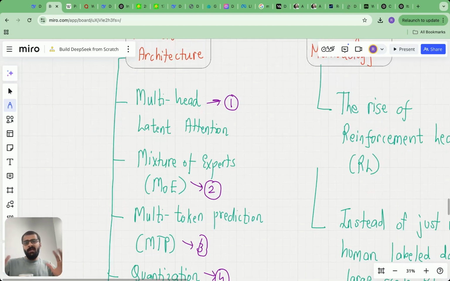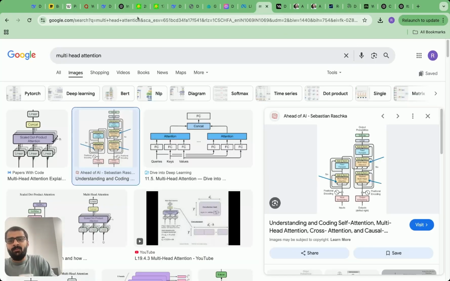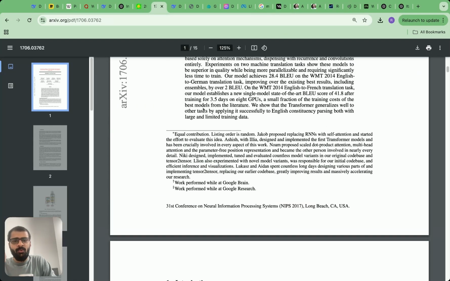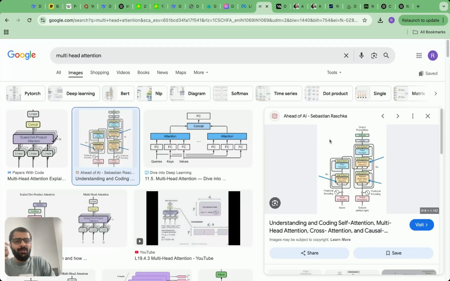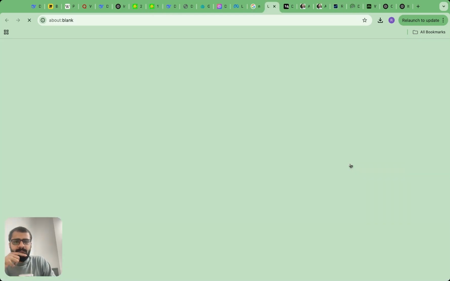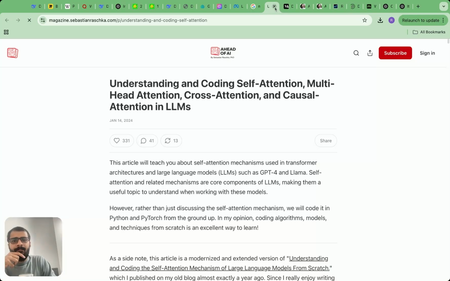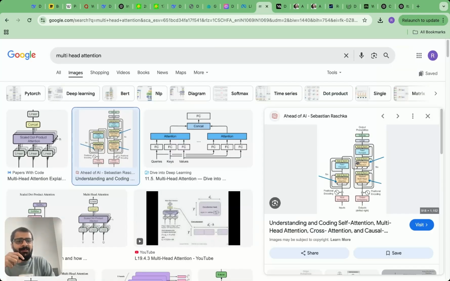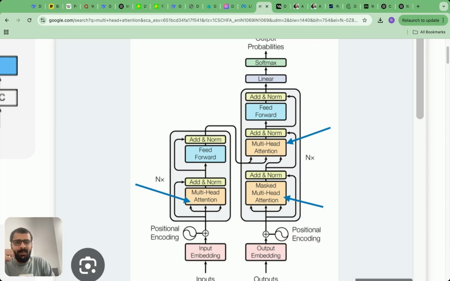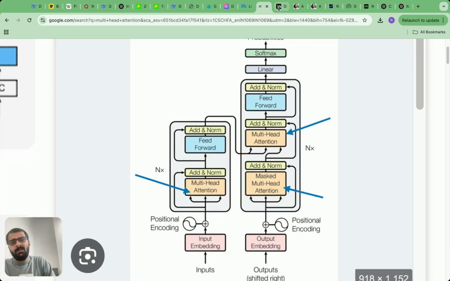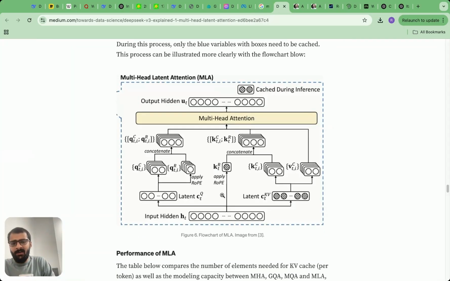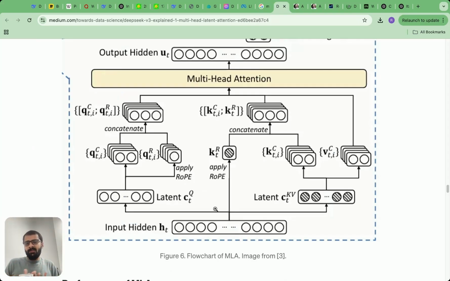Here, let me give you a quick flavor of what each of these actually means. If you go to the original attention mechanism, which I showed you in this paper, Attention Is All You Need, there was the multi-head attention mechanism, which looked something like what you're seeing in the figure right now. Now, what DeepSeek did was they introduced something completely different. In order to make sure that the attention mechanism is implemented effectively, they had a key value cache, but instead of a normal key value cache, they had a key value cache in a latent space.